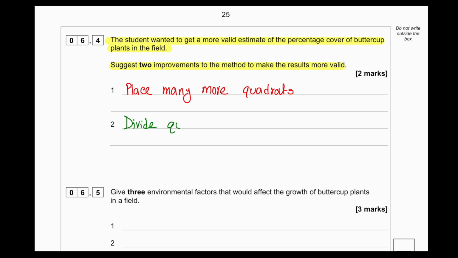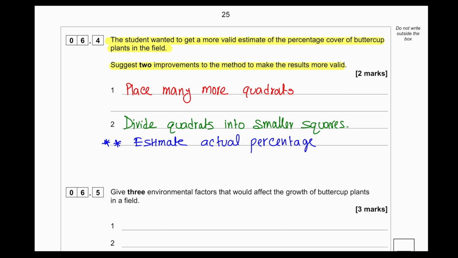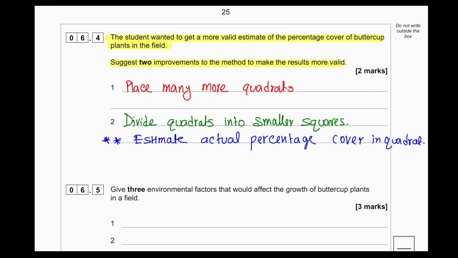The other improvement is that we can divide the quadrates into smaller squares so that we can get the perfect count of how many squares have that particular buttercup plant. And then we can also estimate the actual percentage cover in the quadrate instead of just counting the squares that had buttercup, and only count the squares with at least 50% cover. Then it will be a proper estimation.